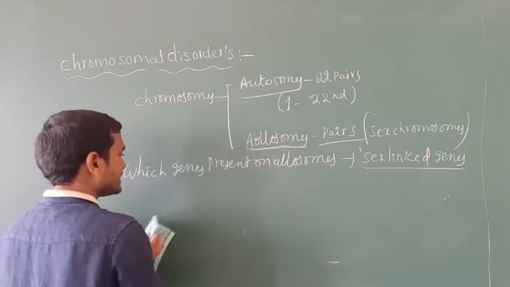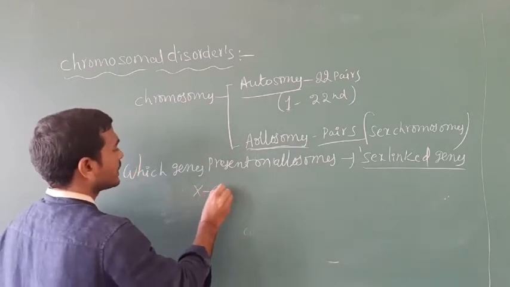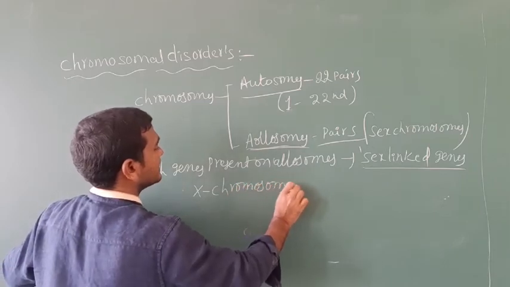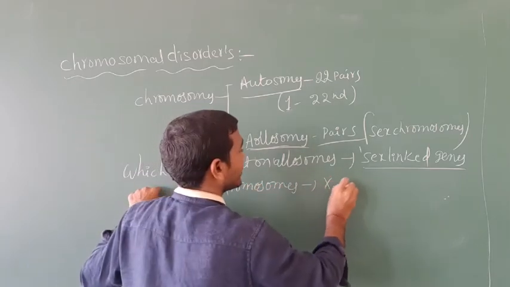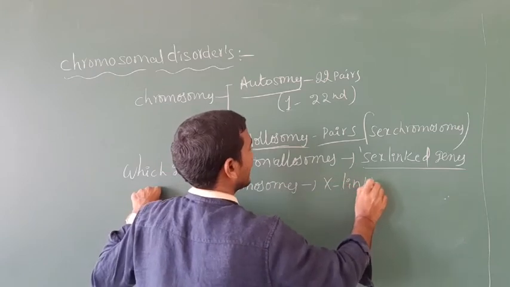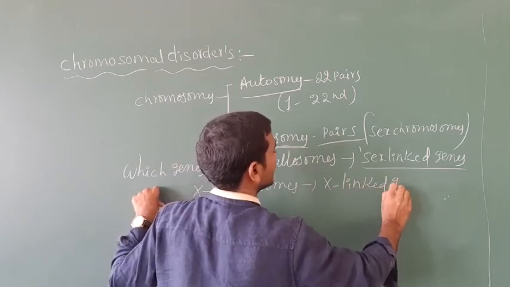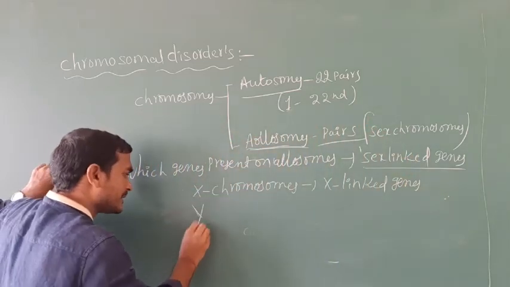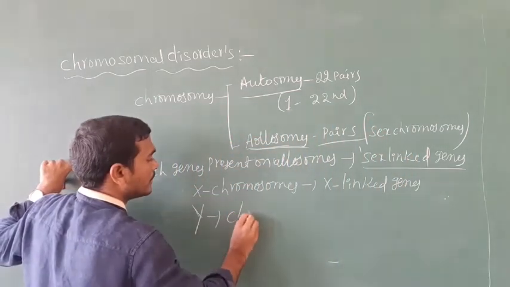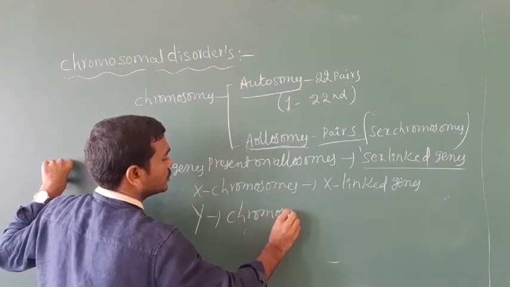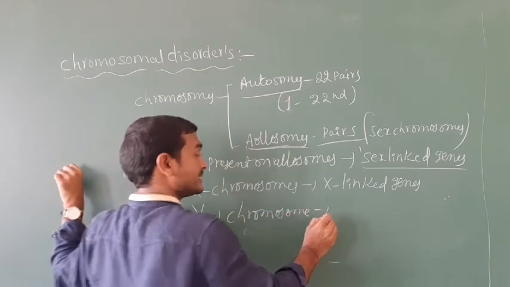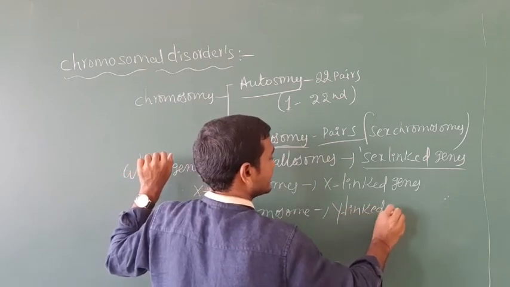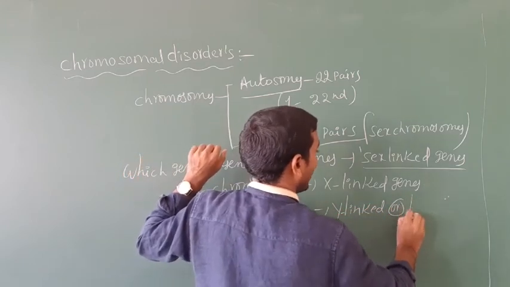Those genes are called X-linked genes. Next, which genes are present on the Y chromosome? Those genes are called Y-linked genes or holandric genes.